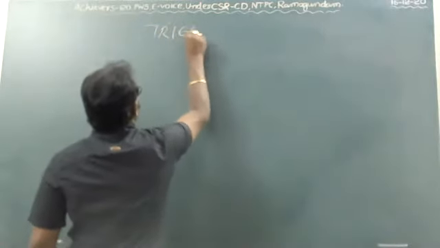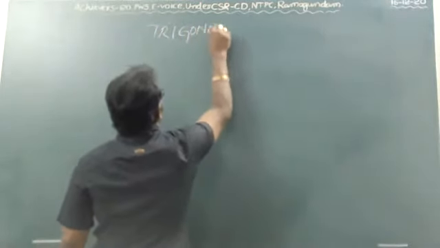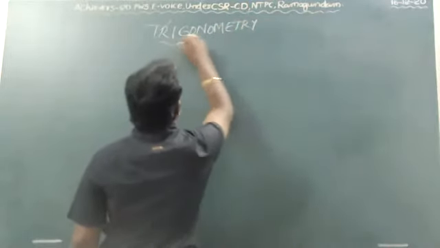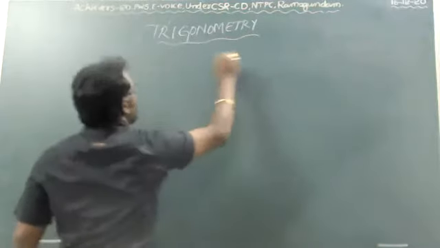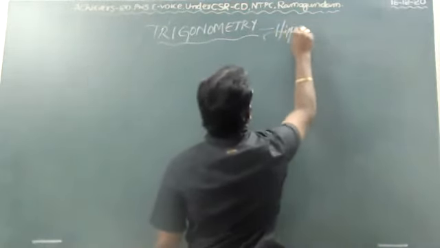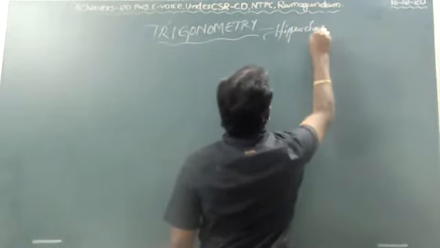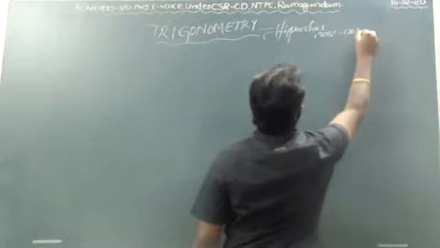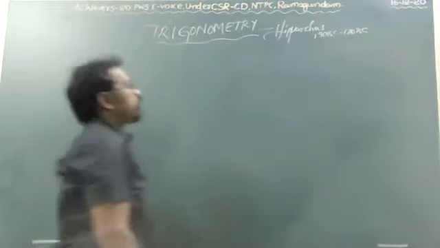Let me show it here. Trigonometry. The great Hipparchus, 190 BC to 120 BC.